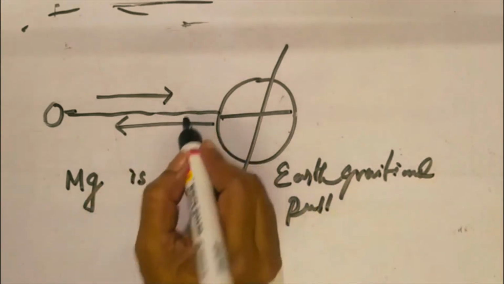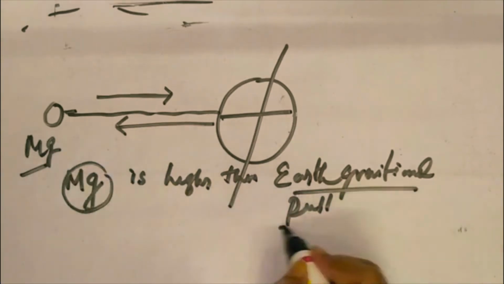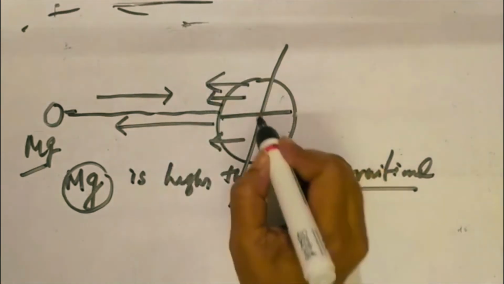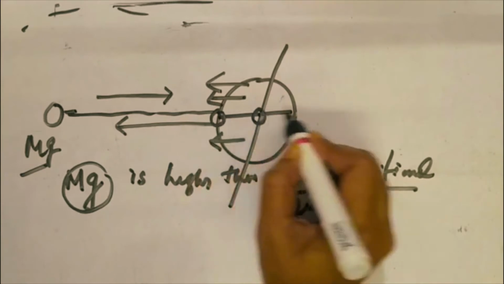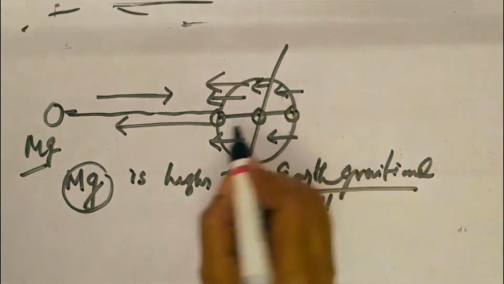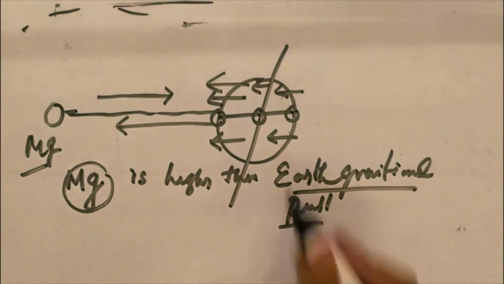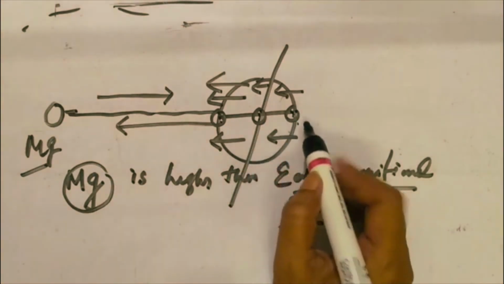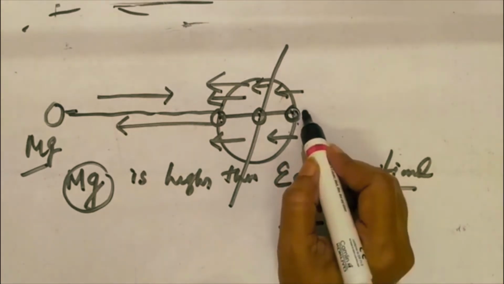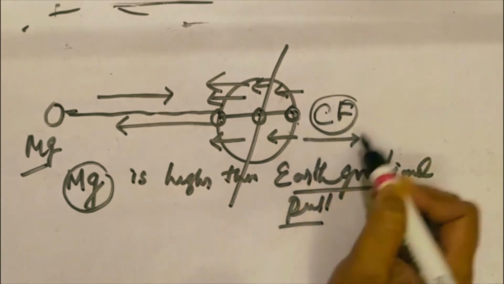Okay, so due to that, the moon's gravitational pull is higher than the earth's gravitational pull, so the hydrosphere is swelling in that direction. Even from that point and that point, the water is swelling, the earth's hydrosphere, the ocean is swelling, but each and every point of the gravity is not the same, because it's inversely proportional to the square of the distance. So there will be a counter inertia, and there will be a centrifugal force, and that will move in that direction.